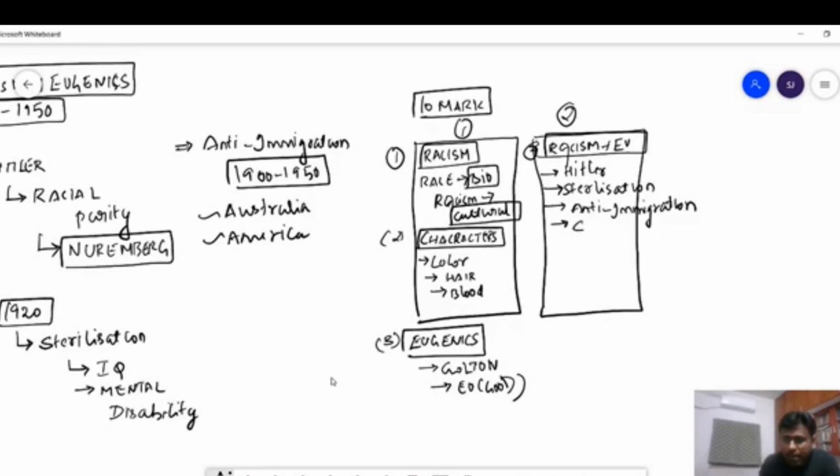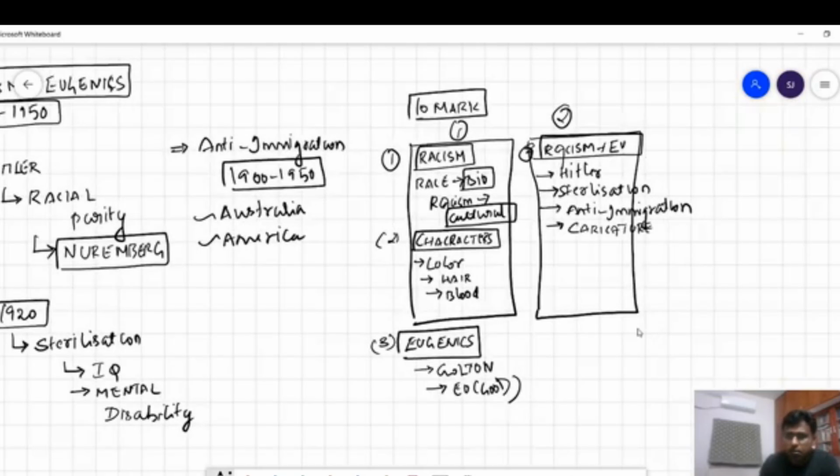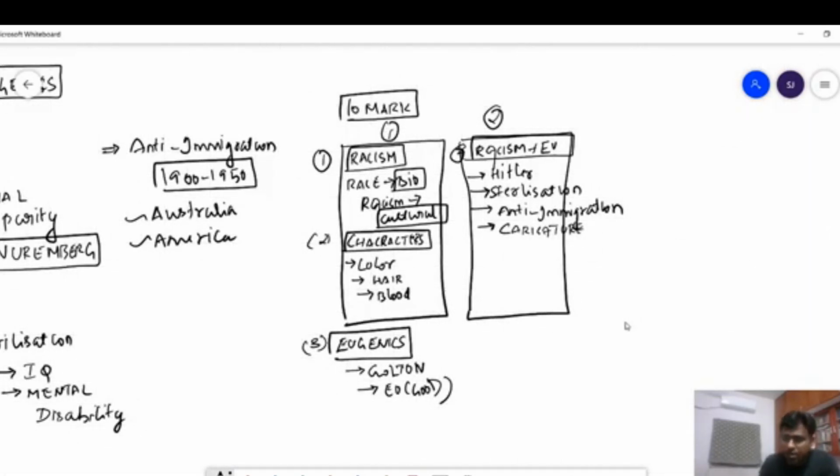And then caricature. This also you can include, the caricature of race. This was based on eugenics and racism. As I said, eugenics was a concept where they wanted better features to be propagated.